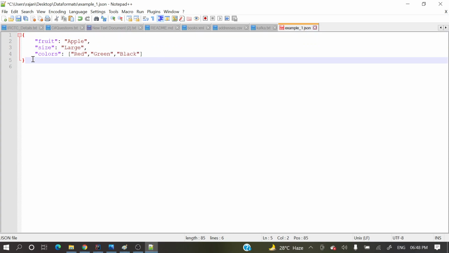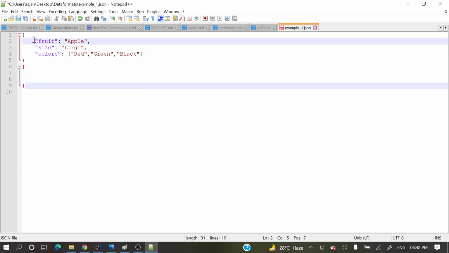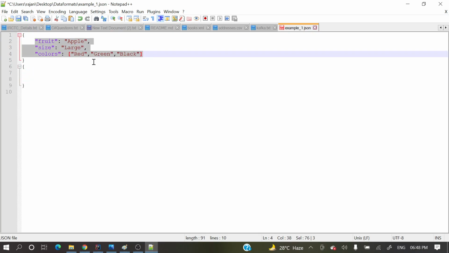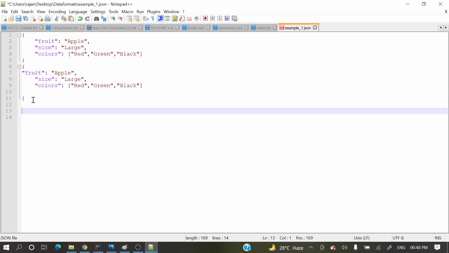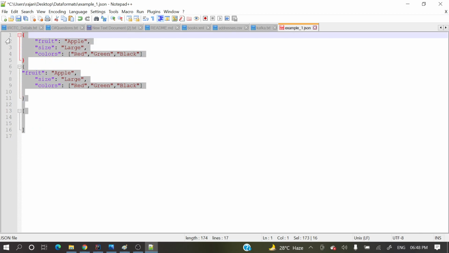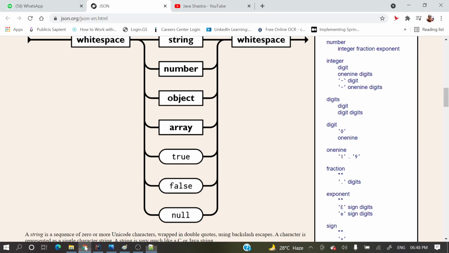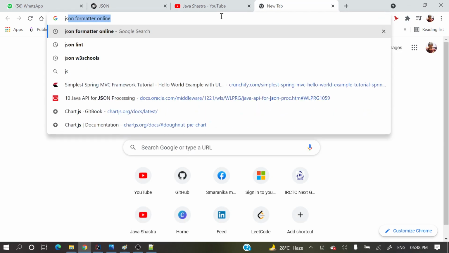And I told you, multiple objects like this, it's not a formatted JSON. Multiple objects or an array we cannot place like this. So how will I test this one? This is not valid, so just copy this one. There are a lot of slides, like JSON Lint.